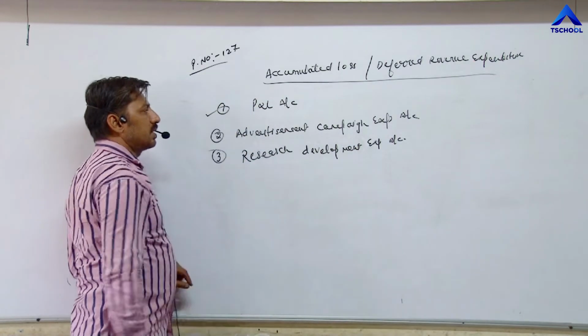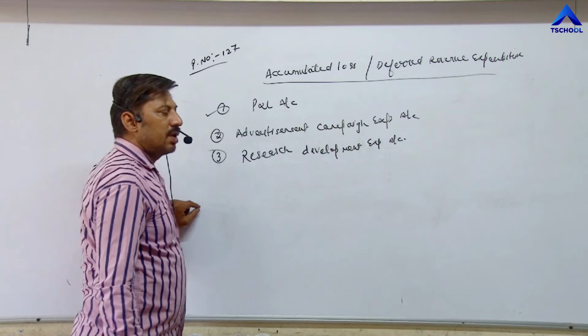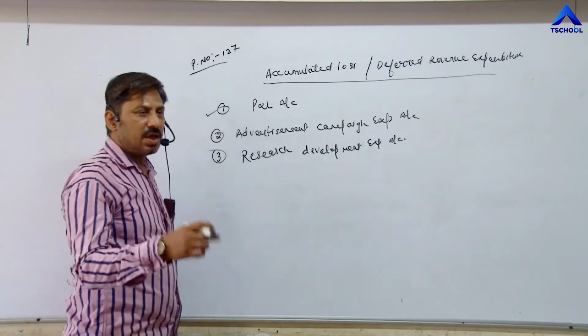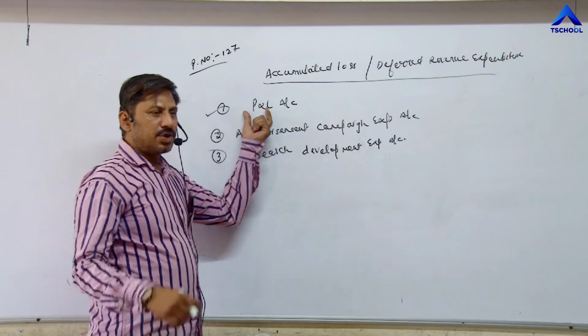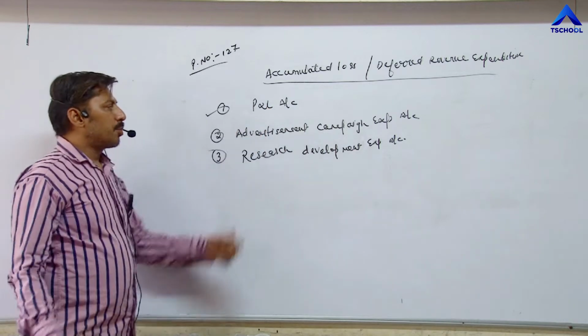Profit and loss account is called accumulated loss. When any loss is incurred by a business unit, they transfer that loss amount to the P&L account, and gradually, year by year, they try to compensate or write off these losses in equal proportion.